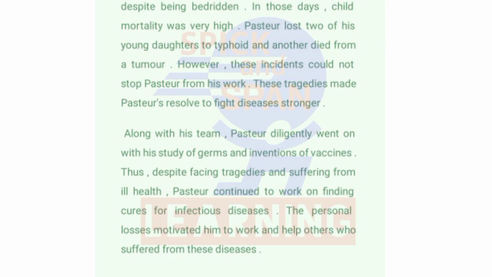Thus, despite facing tragedies and suffering from ill health, Pasteur continued to work on finding cures for infectious diseases. The personal losses motivated him to work and help others who suffered from these diseases.